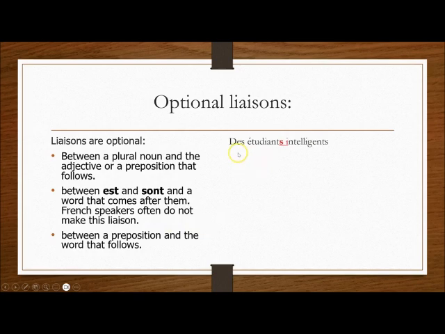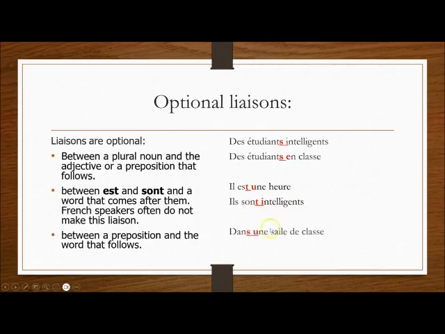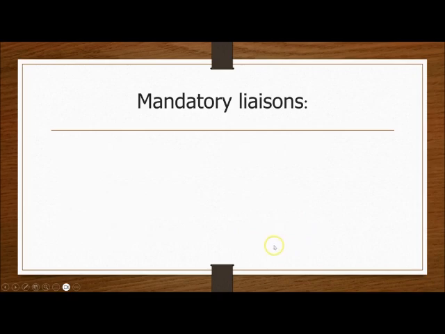For example, des étudiants. Oui? So you can say des étudiants intelligents or des étudiants intelligents. Des étudiants en classe ou des étudiants en classe. Il est 1 heure ou il est 1 heure. Ils sont intelligents ou ils sont intelligents. Dans une salle de classe ou dans une salle de classe. Oui? Those are optional.